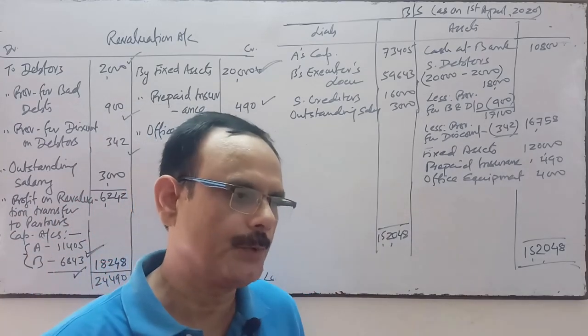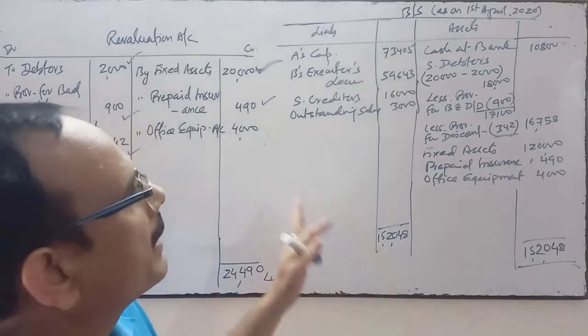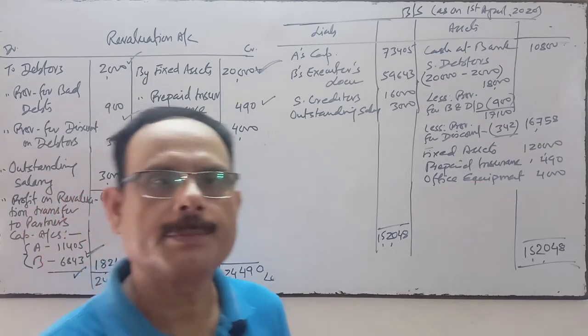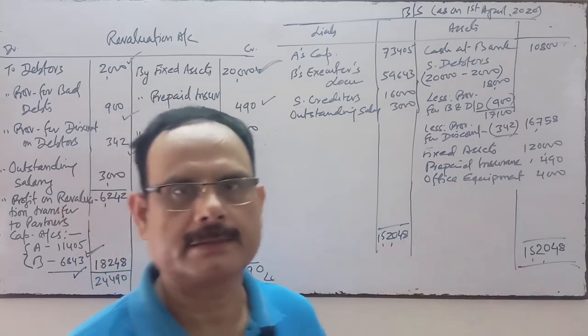If the question asks to prepare the revaluation account, partners' capital account and balance sheet, then we'll prepare like this. If the question asks to prepare the revaluation account and only the capital account of the deceased partner B, then we'll prepare like that.